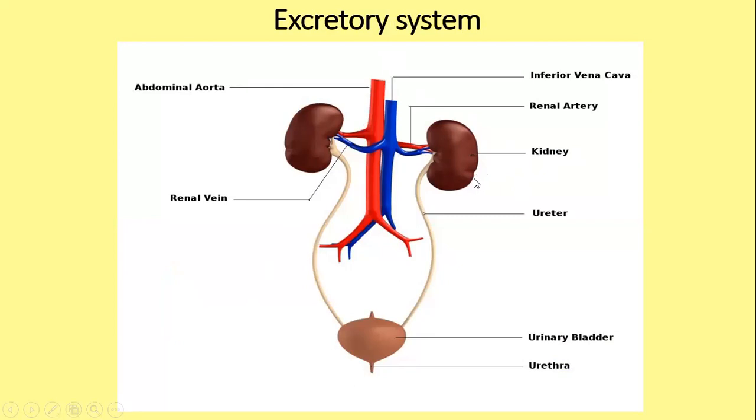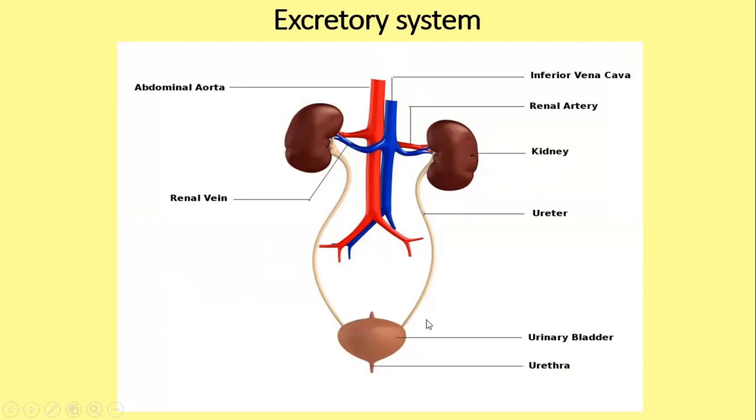Then the main parts of the excretory system are the 2 kidneys. Then can you see from the kidney there are 2 long thin tubes. Now these 2 long tubes are called ureters.